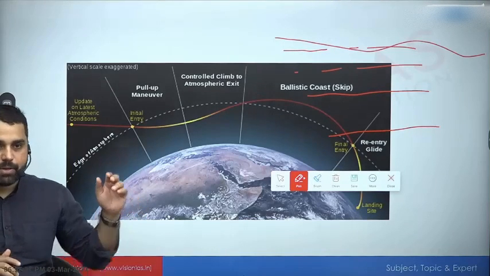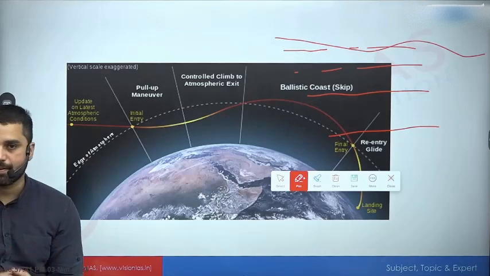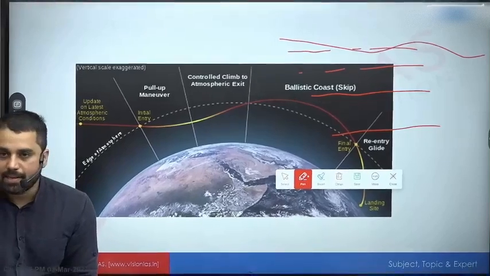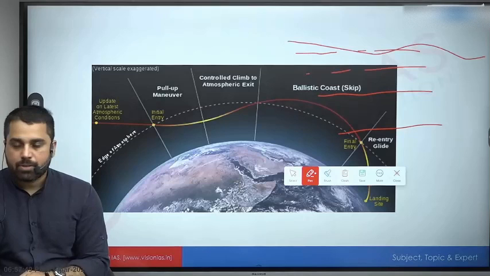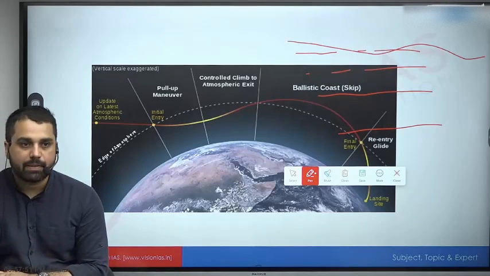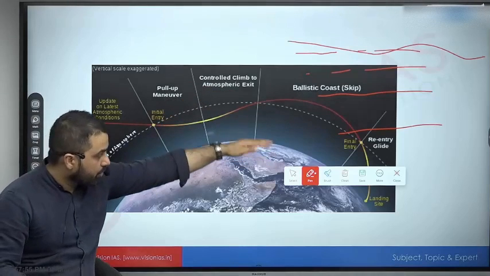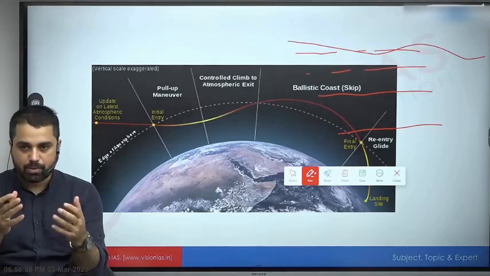That whenever you are entering from space into atmosphere, suddenly you have lot of air friction. That air friction is going to generate lot of heat energy, and that heat energy actually may harm or it can cause accidents also. So skip entry का जो सबसे पहला benefit ये है that you can actually reduce your speed when you are going to re-enter, and with that you can actually reduce the atmospheric friction you are going to